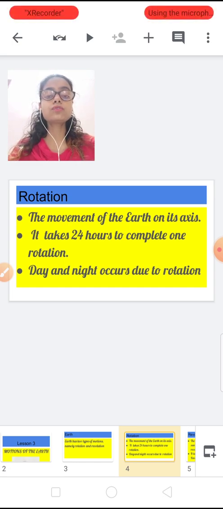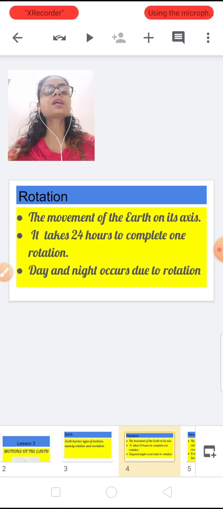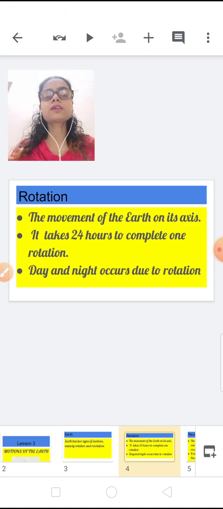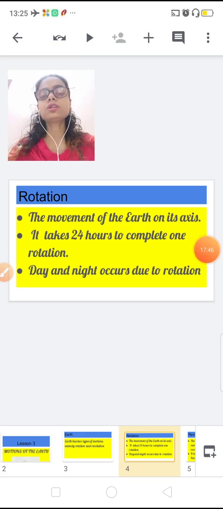And what would happen if there were no rotation? One part of the earth would always remain sunny, and the other part would always remain in dark, with a climate of freezing cold. So this is all about rotation of the earth.